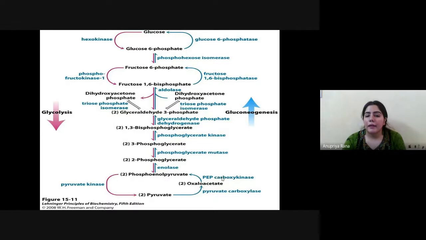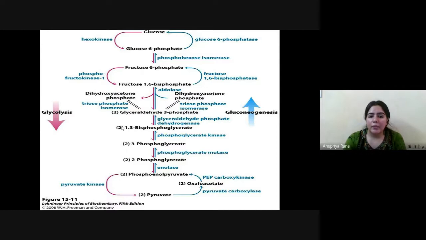Now they directly enter this phase, glyceraldehyde 3-phosphate. The irreversible steps cannot come under the gluconeogenesis process. Only those steps which are reversible, meaning they can be reversed back, can become part of gluconeogenesis.